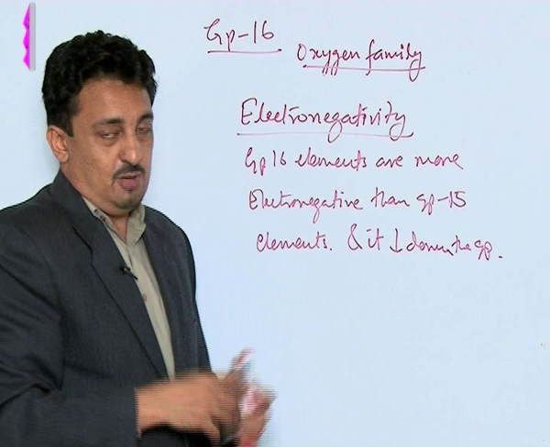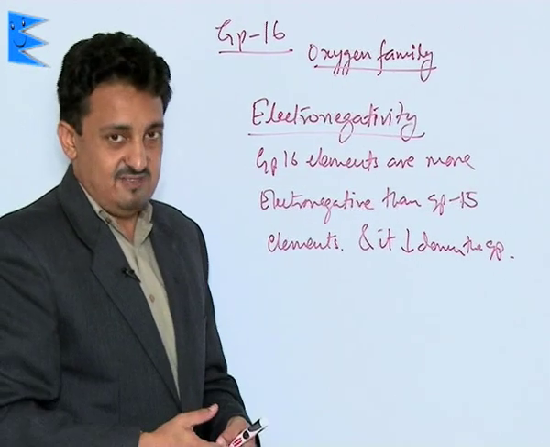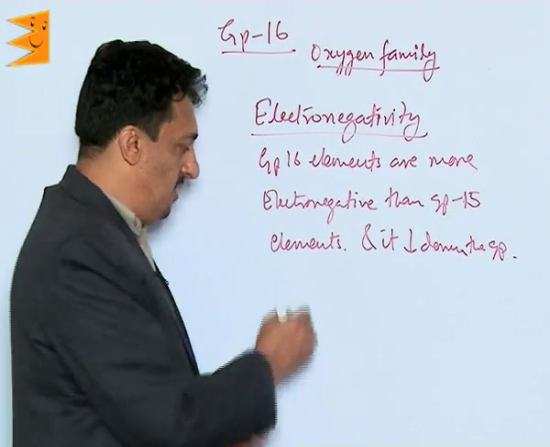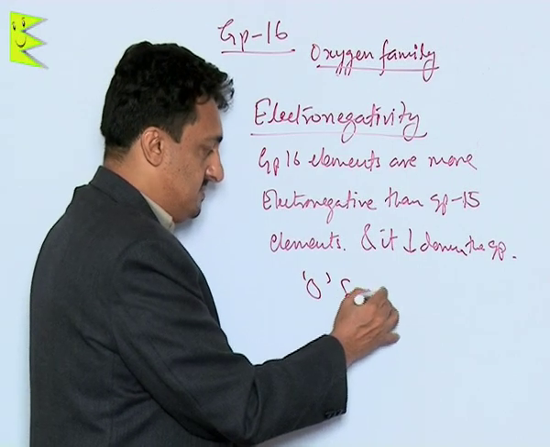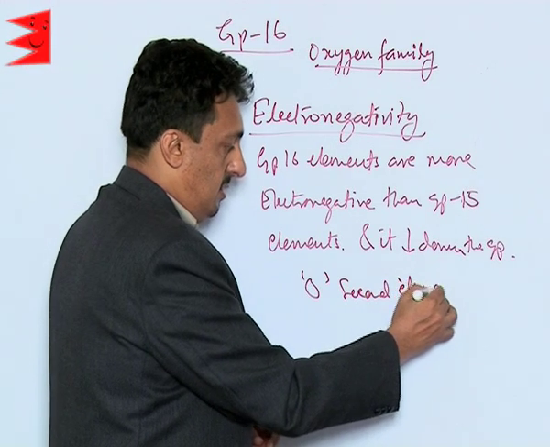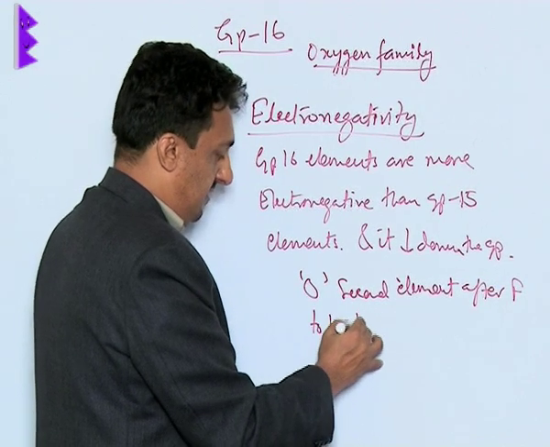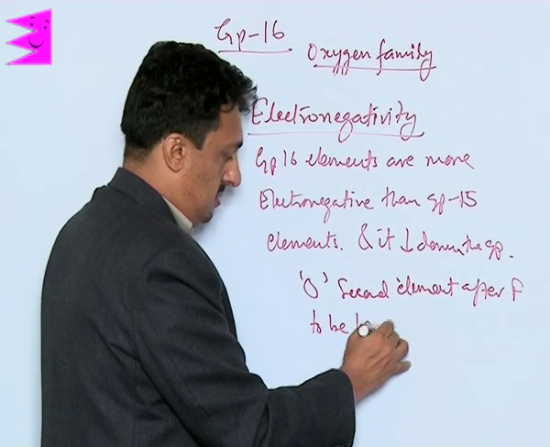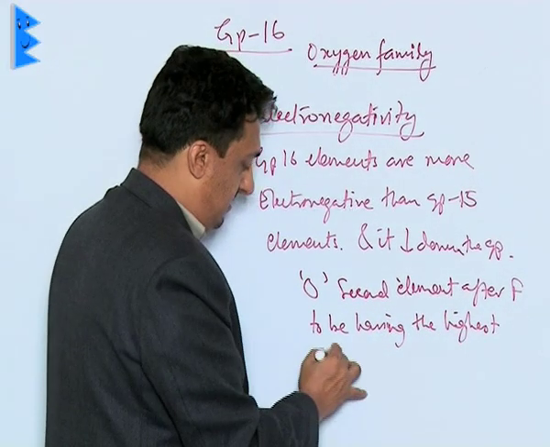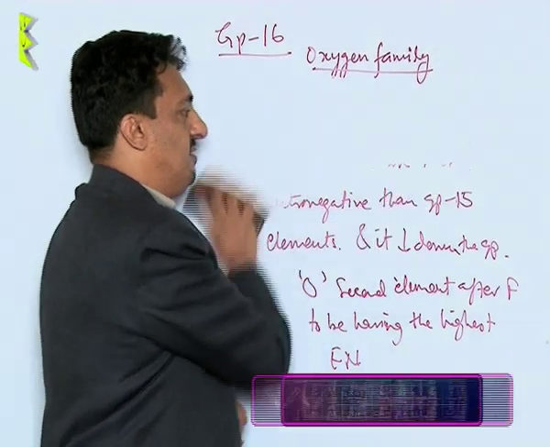Why does it decrease? Because the atomic size is increasing, and the ionization enthalpies and electron gain enthalpies, the affinity, are decreasing. So they are becoming lesser and lesser electronegative. So oxygen is the second element after fluorine to have the highest electronegativity.